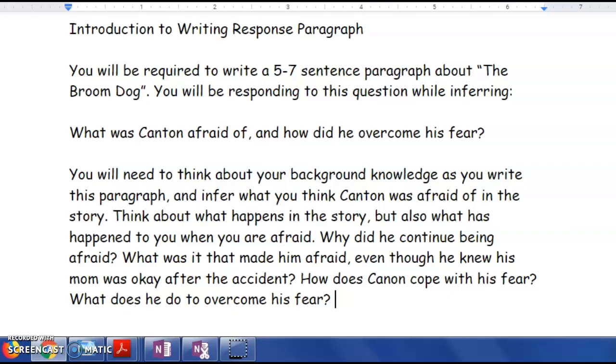Maybe think about, why did Canton continue being afraid? What was it that made him afraid even though he knew his mom was okay after the accident? Maybe think of questions like, how does Canton cope with his fear, and what does he do to overcome his fear? This is just a brief introduction to this writing response paragraph.